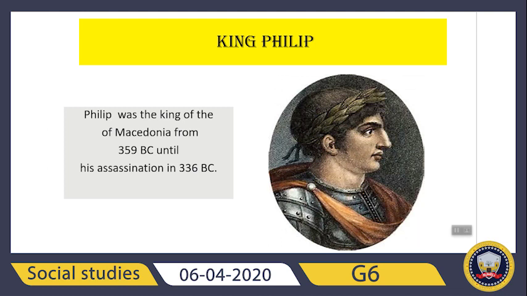But to the north of Greece, in a country called Macedonia, King Philip took notice that the Greeks were very weak. There was a king named Philip who lived in Macedonia. When he saw the condition of the Greek cities, he attacked the Greek city-states one by one, overpowered them and brought them under his reign.